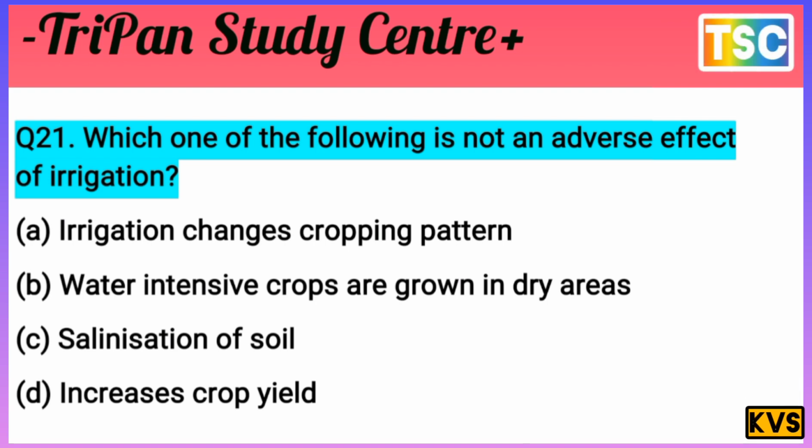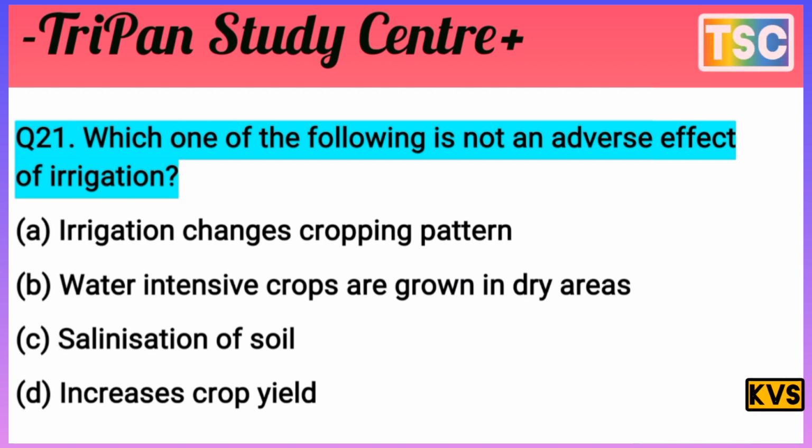First of all, test your knowledge. I give you a few seconds. You must have thought of your answer. Let's see what our answer is.